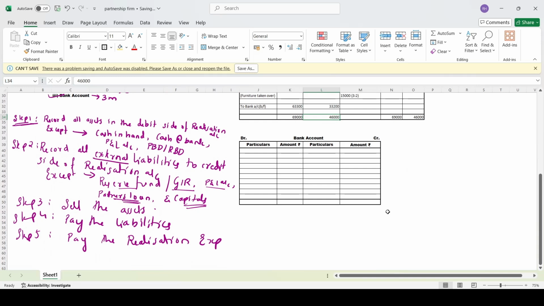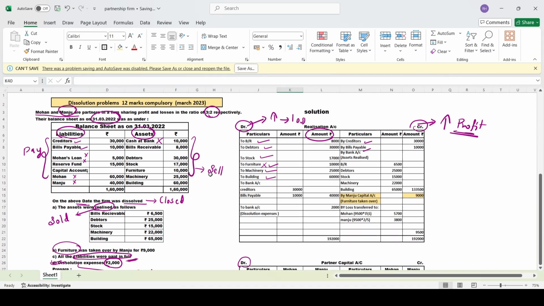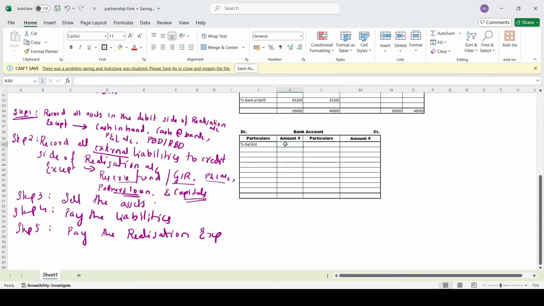Now we'll move on to the preparation of the bank account. When you are going to prepare the bank account, you first have to record the balance. The balance will be recorded on the debit side of your bank account, as to balance brought down. Ma'am, how much is the balance? That will be given in your question. See, cash at bank, you have 10,000. Write that 10,000 here.